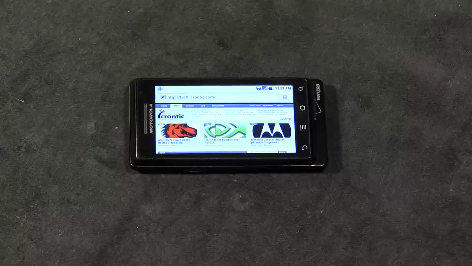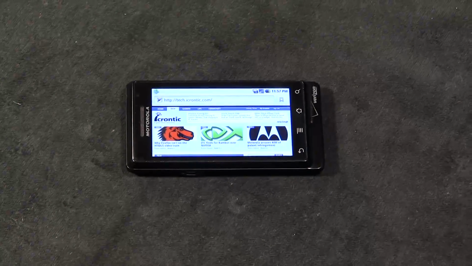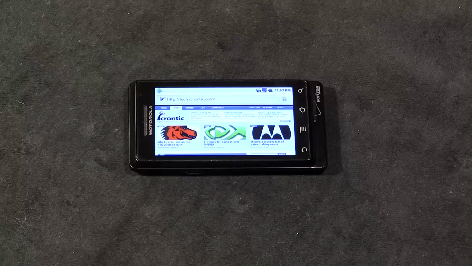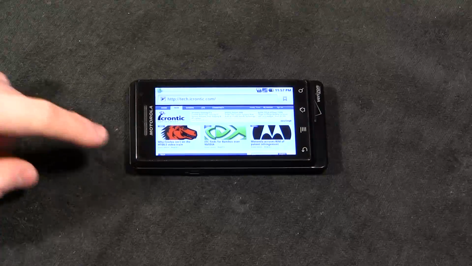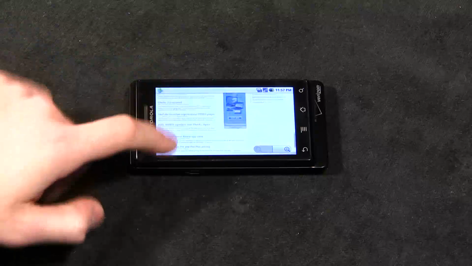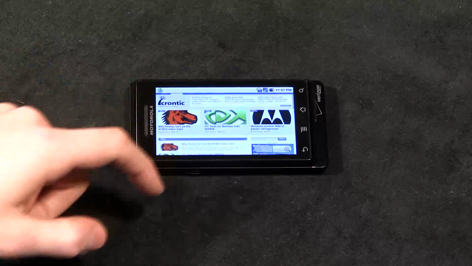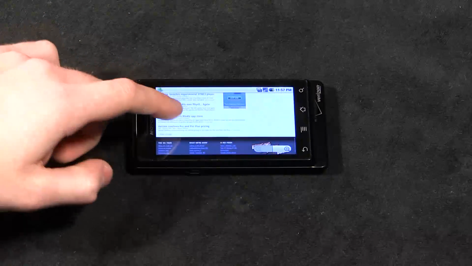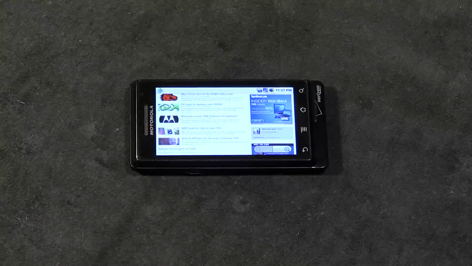What the hell? Now this may be an indictment of the Droid itself, given that its CPU is a little slower than phones such as, say, the Nexus 1, but when you rack up the images on a web page, scrolling can get a little choppy. It's kind of disappointing for a phone of this caliber, and again, it may be the Droid's fault, but I would expect a rather seamless experience. I'm kind of disappointed to see choppiness.